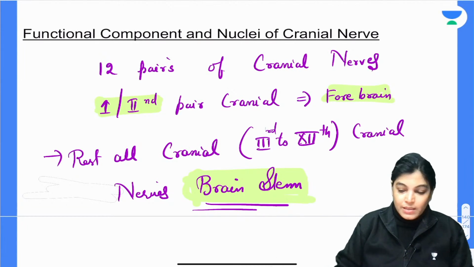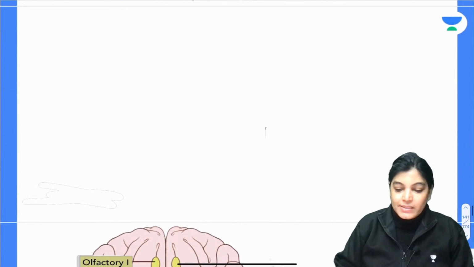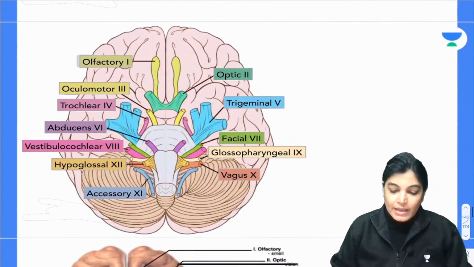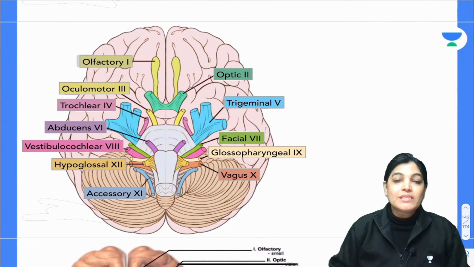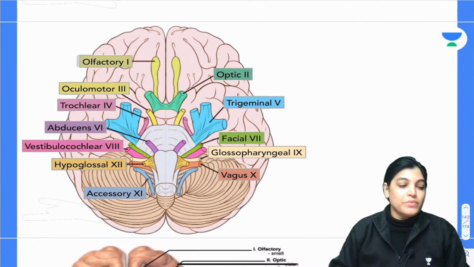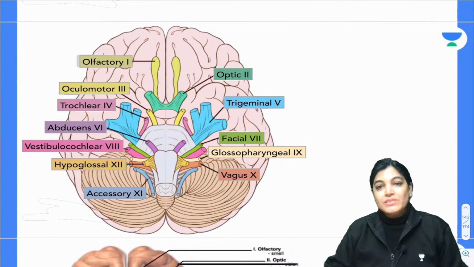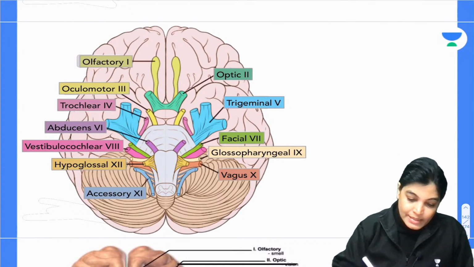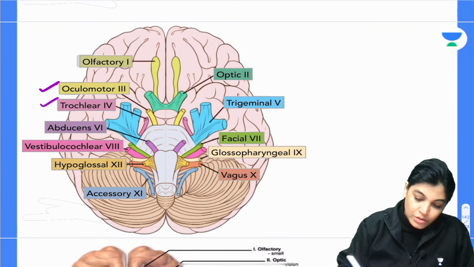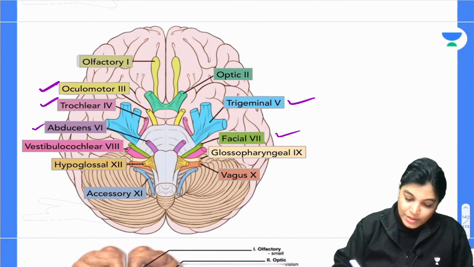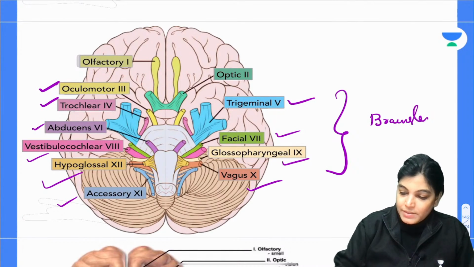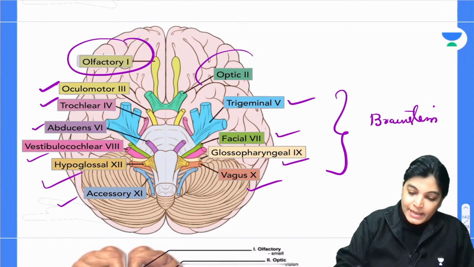Okay, so yes, now my dear aspirants, it is a well-known fact that I would like to show you that image also. Can you see here? So see here, this is the diagram. This is a schematic diagram to make you understand from the part of brainstem. We know the brainstem consists of midbrain, pons and medulla, and we can clearly see that third, fourth, fifth, 6th, 7th, 8th, 9th, 10th, 11th and 12th. These all cranial nerves are emerging from different parts of the brainstem, and only first and second are emerging from the parts of forebrain.